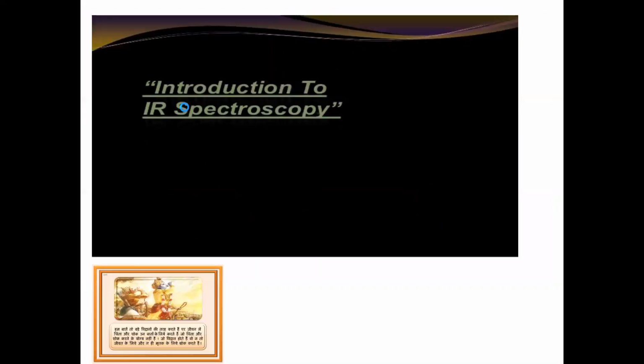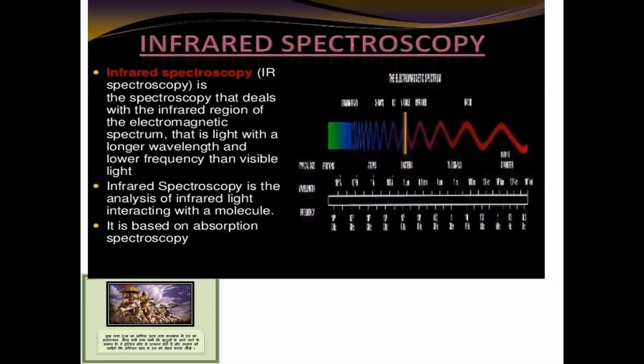So let's see infrared spectroscopy. This is infrared spectroscopy, also called IR spectroscopy, and it deals with the infrared region of the electromagnetic spectrum. That is light with longer wavelength and lower frequency than visible light. If you compare with visible light, in this type of spectroscopy longer wavelength, or lower frequency, is used. So infrared spectroscopy is the analysis of infrared light.